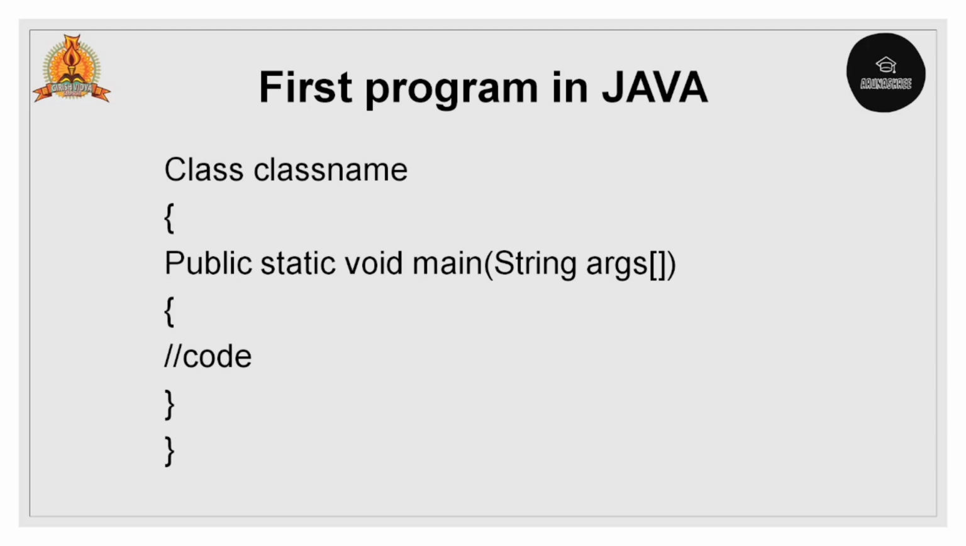Then only can we access the method. So we need to make that object static. We are using the term static. Then void means it helps to return a value. In some cases we use it to return a statement explicitly.